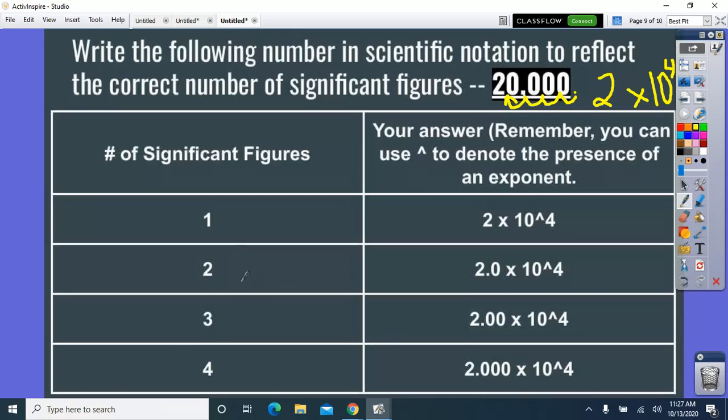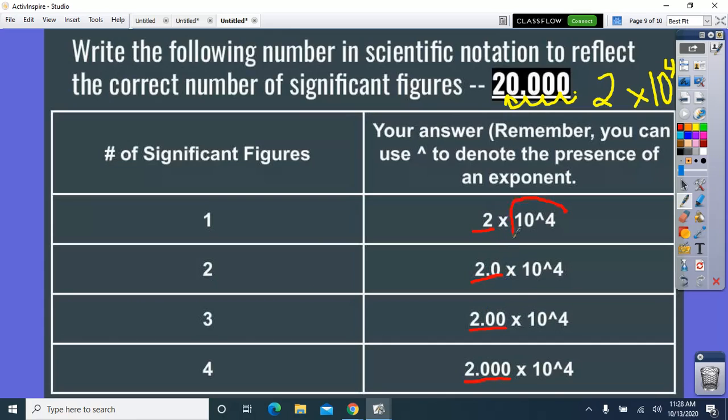When we're applying this to significant figures, all you're saying is everything in front of the times is significant. So if I want to make the number more significant, I'm going to add more decimal places. So 2.0, 2.00, 2.000. So it doesn't matter if it's a 0 or not. If it is in front of this x, we say it is significant.